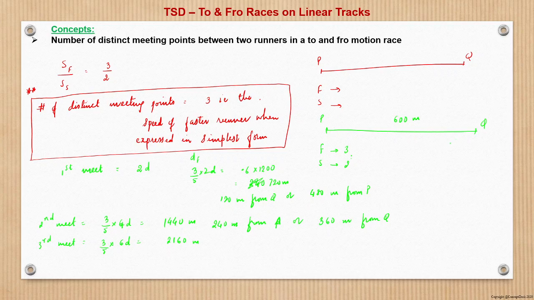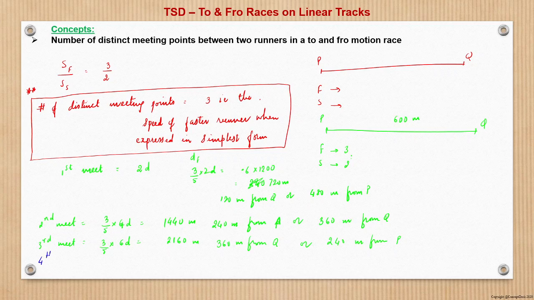So therefore the remaining 360 meters from Q, or that can be written as 240 meters from P, right? Same as the second point.